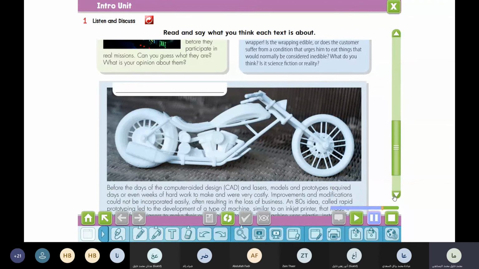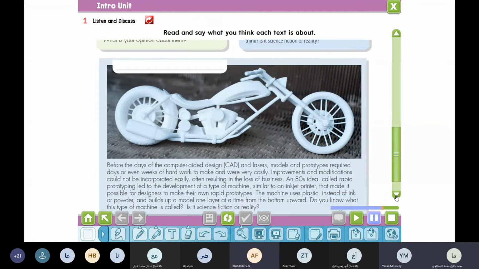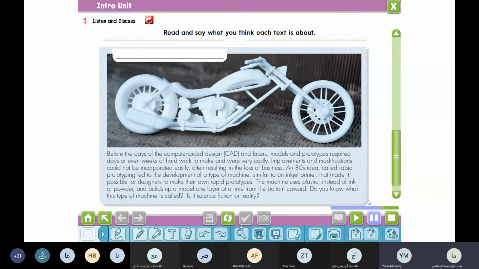Here we have a design for a motorbike. Yes, can I read? We just want to listen first, then you will read, okay? Okay. Listen, then we will ask you questions.